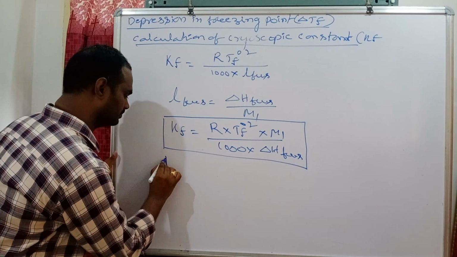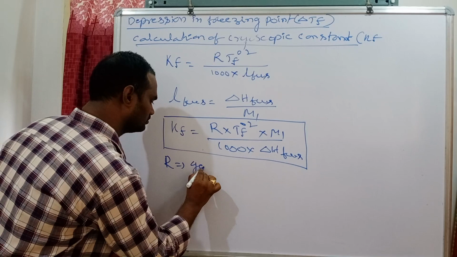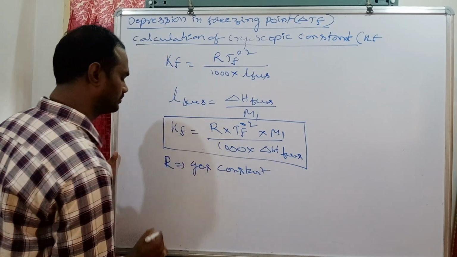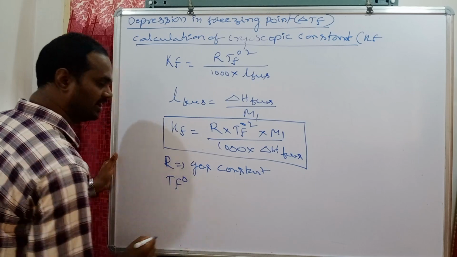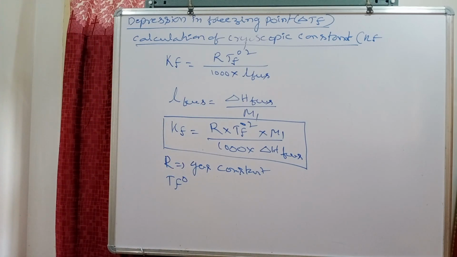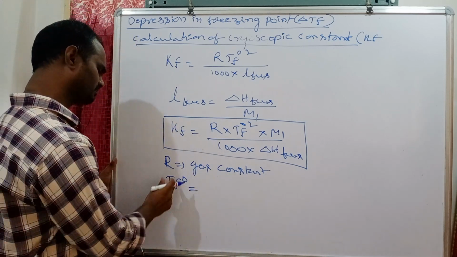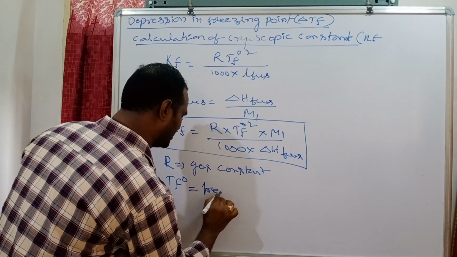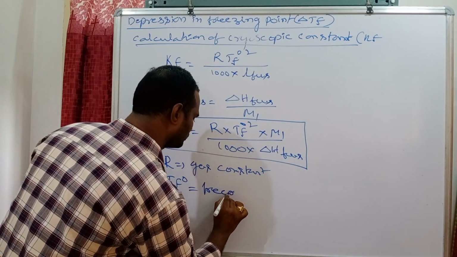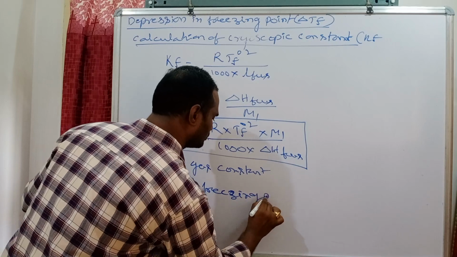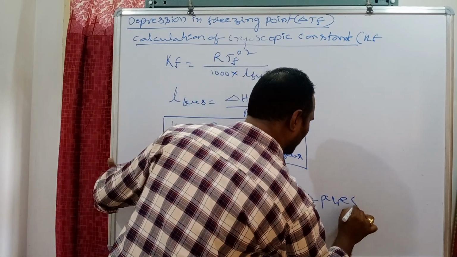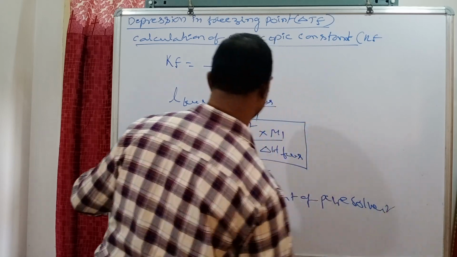R is the gas constant. Tf naught is the freezing point of pure solvent.